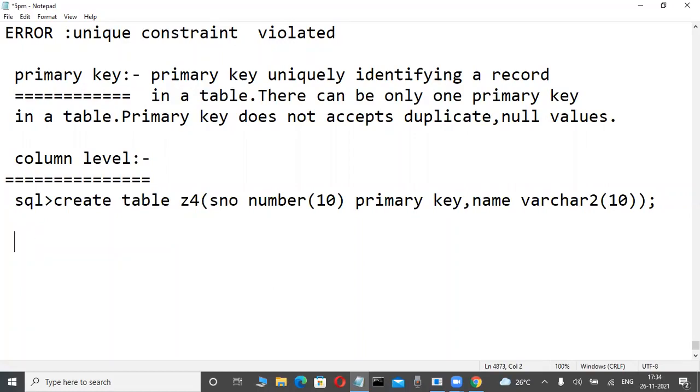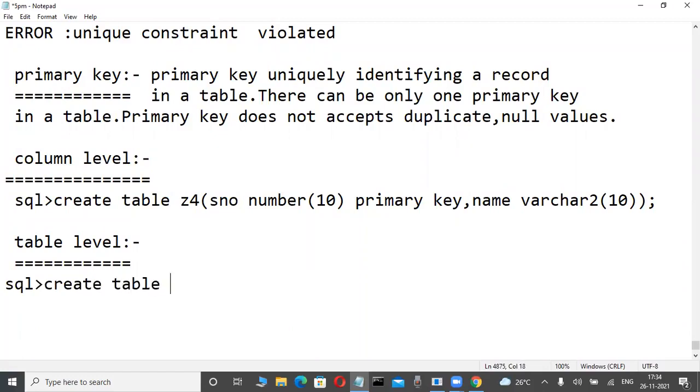Side heading: table level. What does table level mean? First we define all the columns, and at the last only, the constraint type along with a group of columns. Observe here: create table Z5.